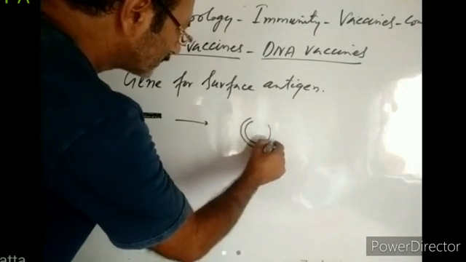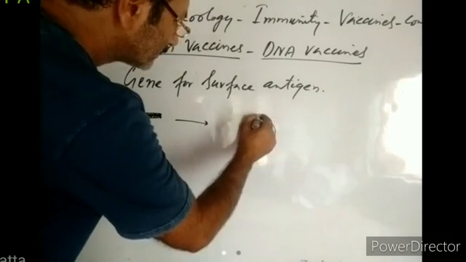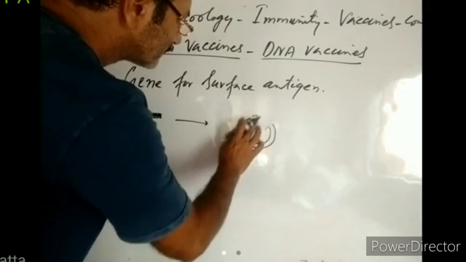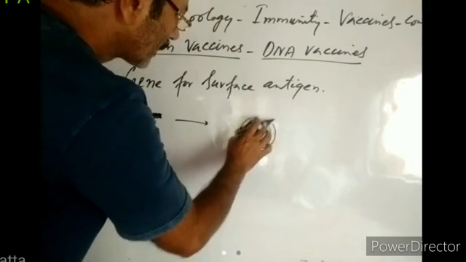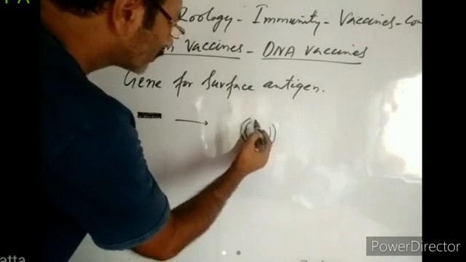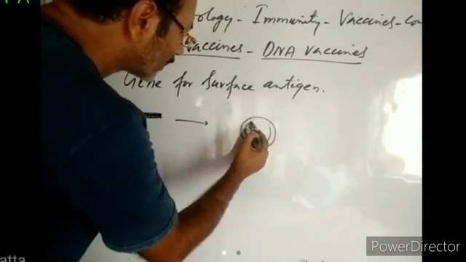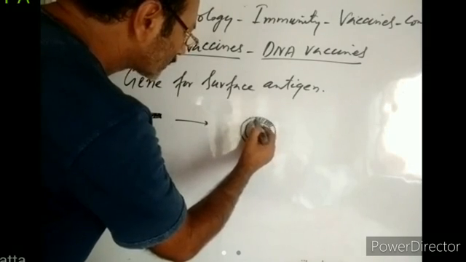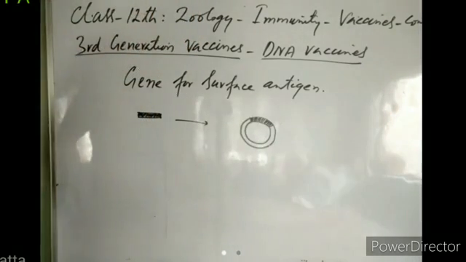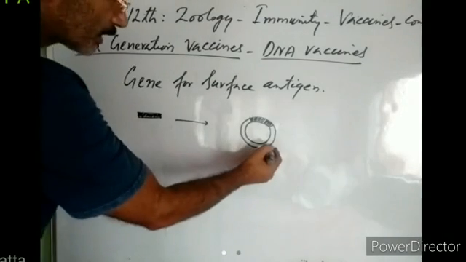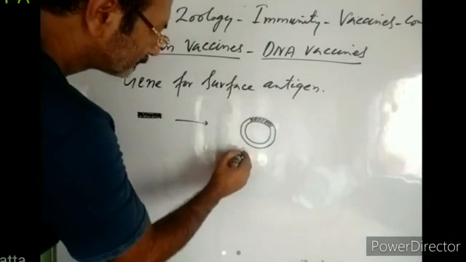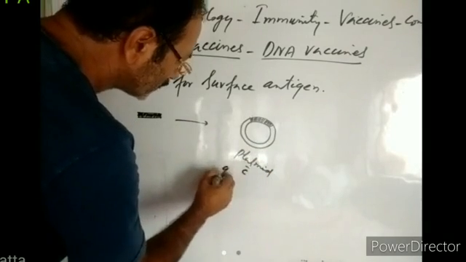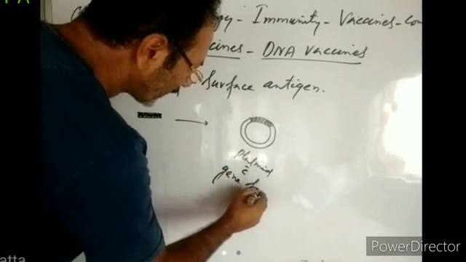This is a bacterial plasmid. This portion of the bacterial plasmid is cut, right? And in this cut part, they introduce the gene for the surface antigen or the toxoid of the pathogen. So they create a recombinant DNA: plasmid with gene for antigen.